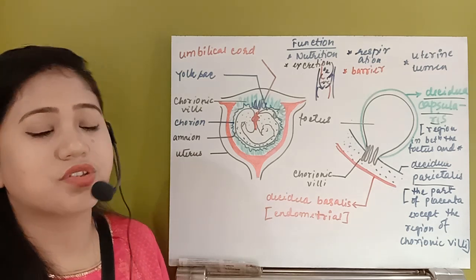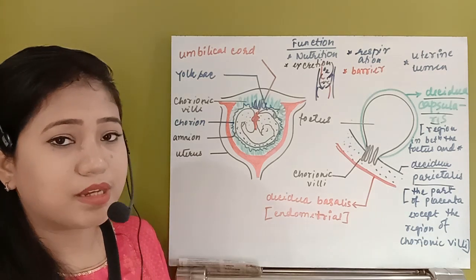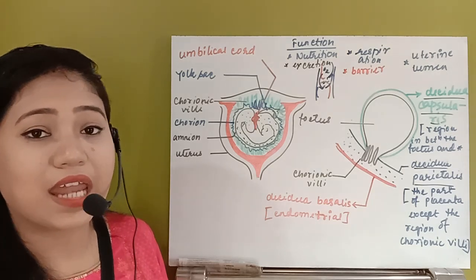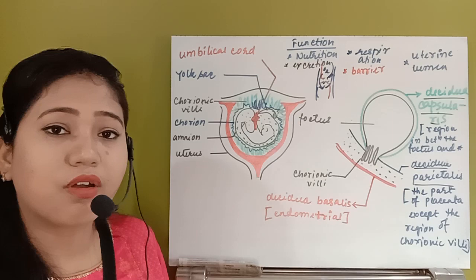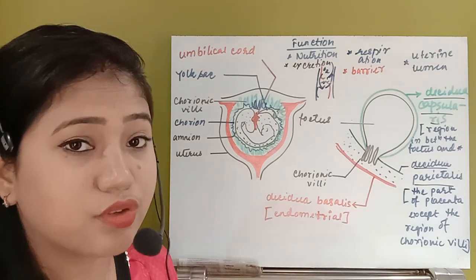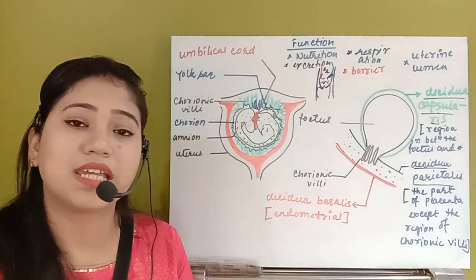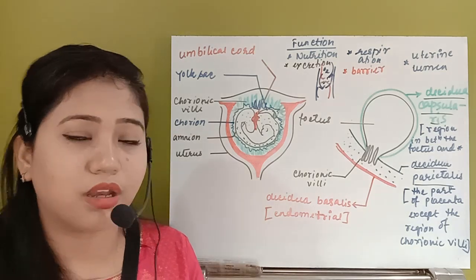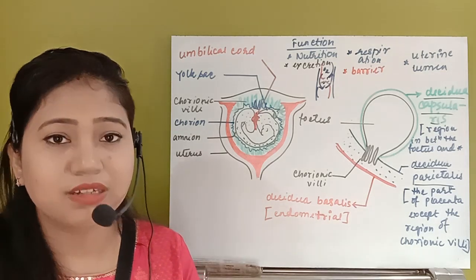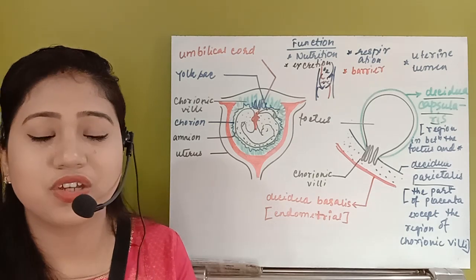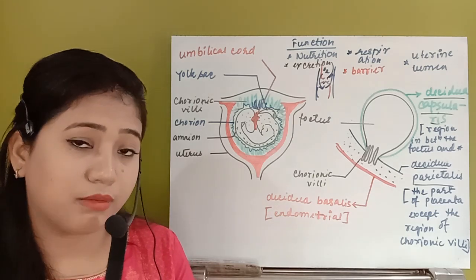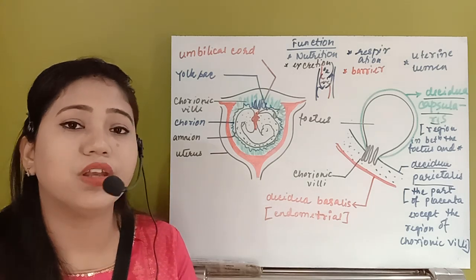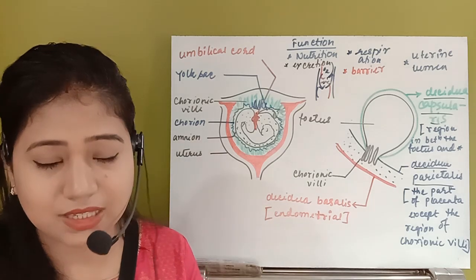If the mother is suffering from HIV, the baby will also suffer from the same disease, HIV/AIDS. But there are some drugs available now which can prevent the entry of viruses like HIV. Whenever the mother uses those drugs, the baby will not suffer from the same disease.